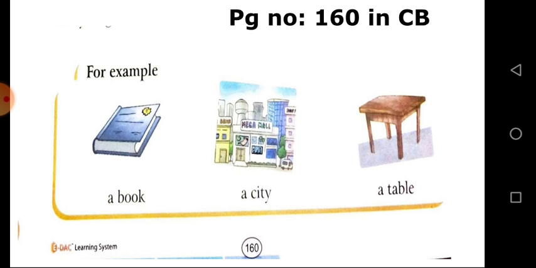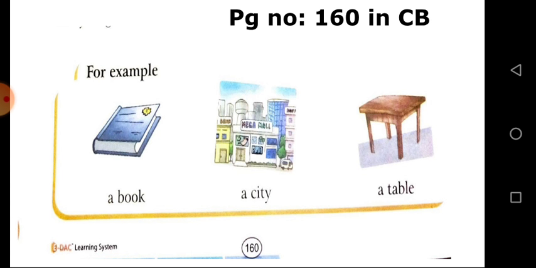For common animals: dog, lion, tiger, cheetah. For common places: school, bus stand, railway station, park, temple. Everybody clear about the common nouns?